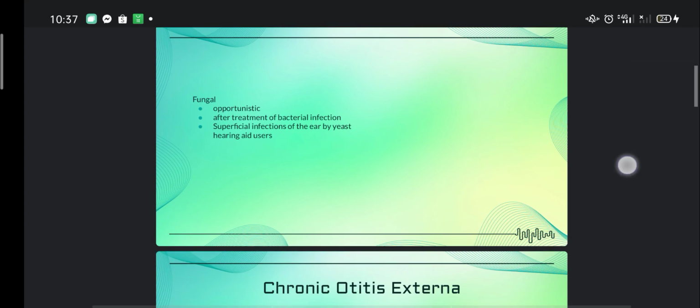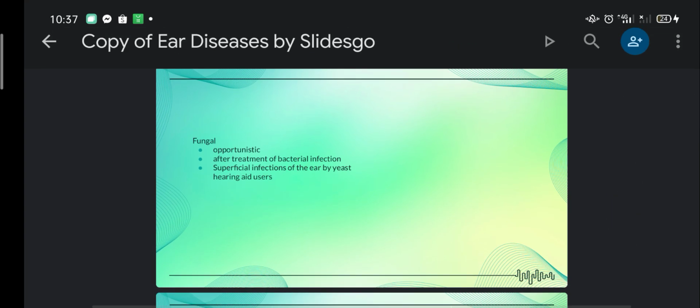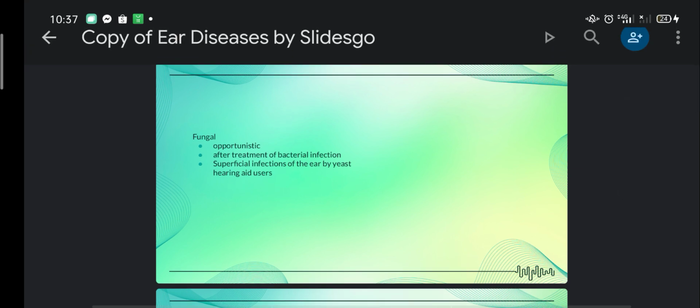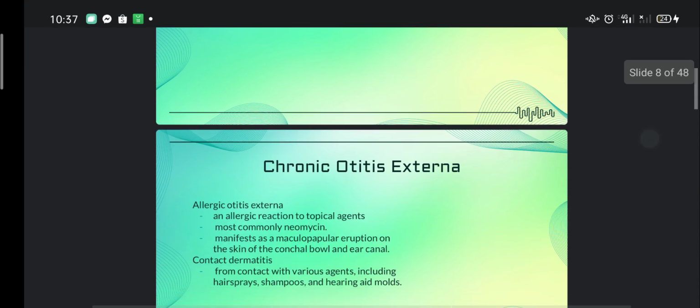For the fungal, it is said to be opportunistic, and it occurs after treatment of bacterial infection. Superficial infections of the ear are usually by yeast, and usually it is common in those people who use hearing aids.